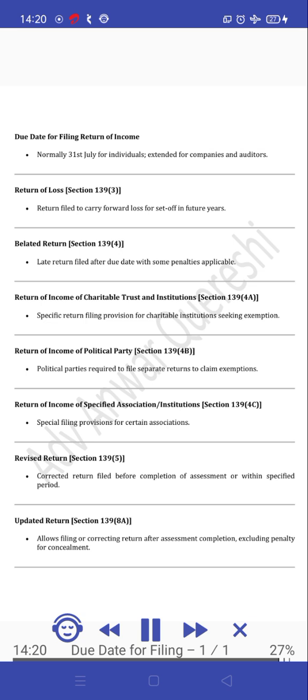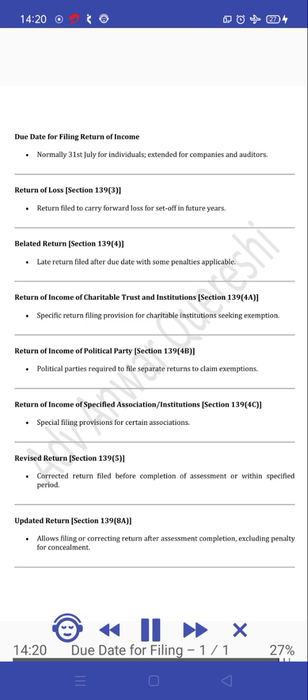Return of loss. Section 139(3). Return filed to carry forward loss for set off in future years. Belated return. Section 139(4). Late return filed after due date with some penalties applicable. Return of income of charitable trust and institutions. Section 139(4)(a). Specific return filing provision for charitable institutions seeking exemption.